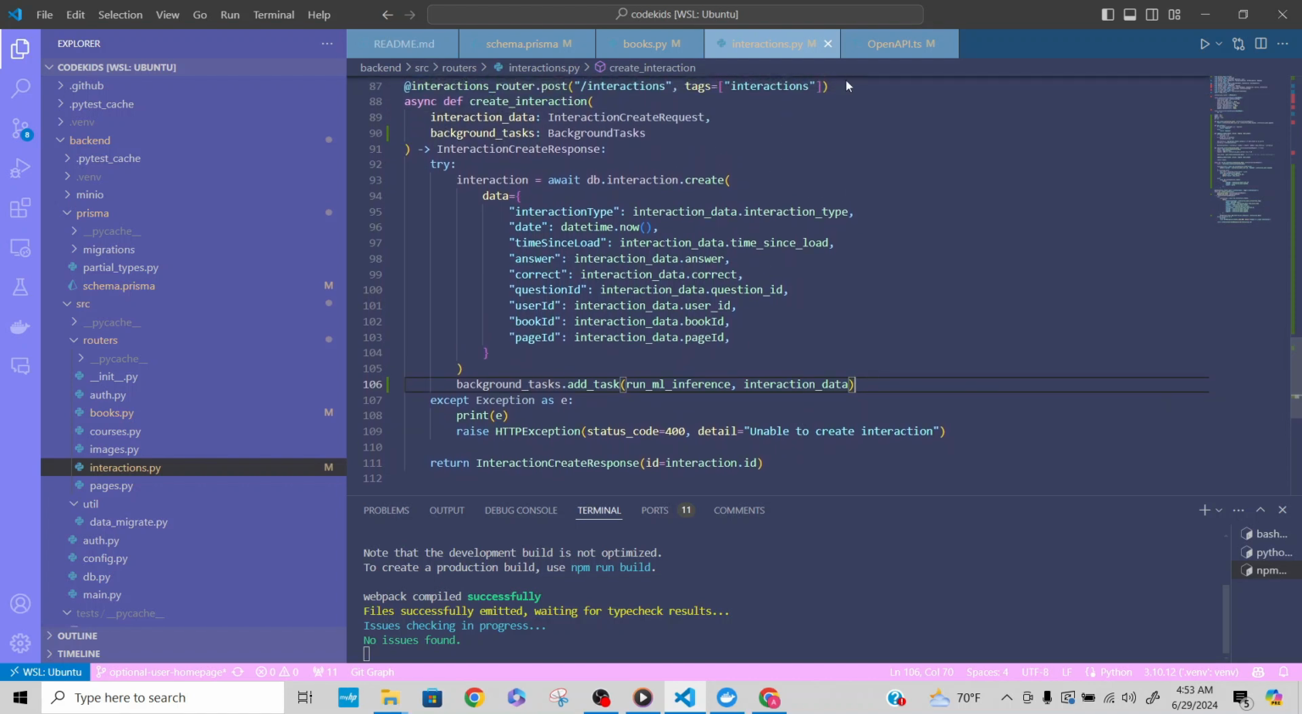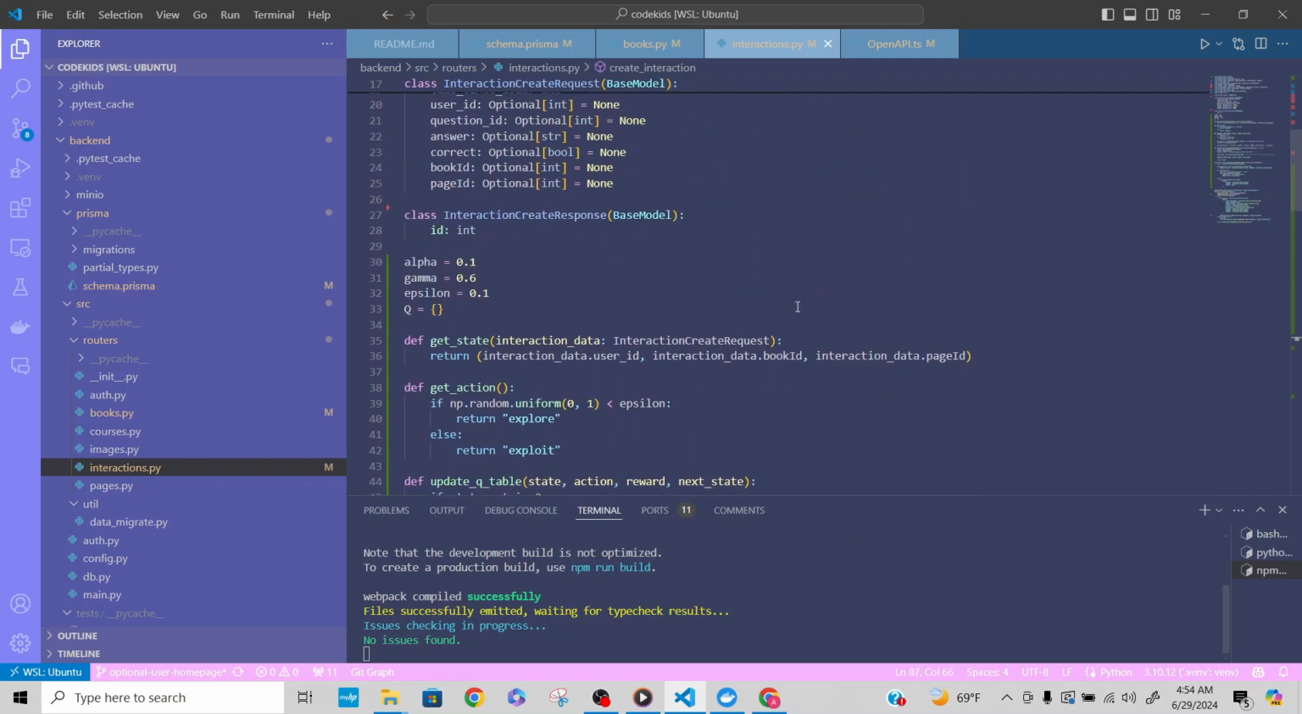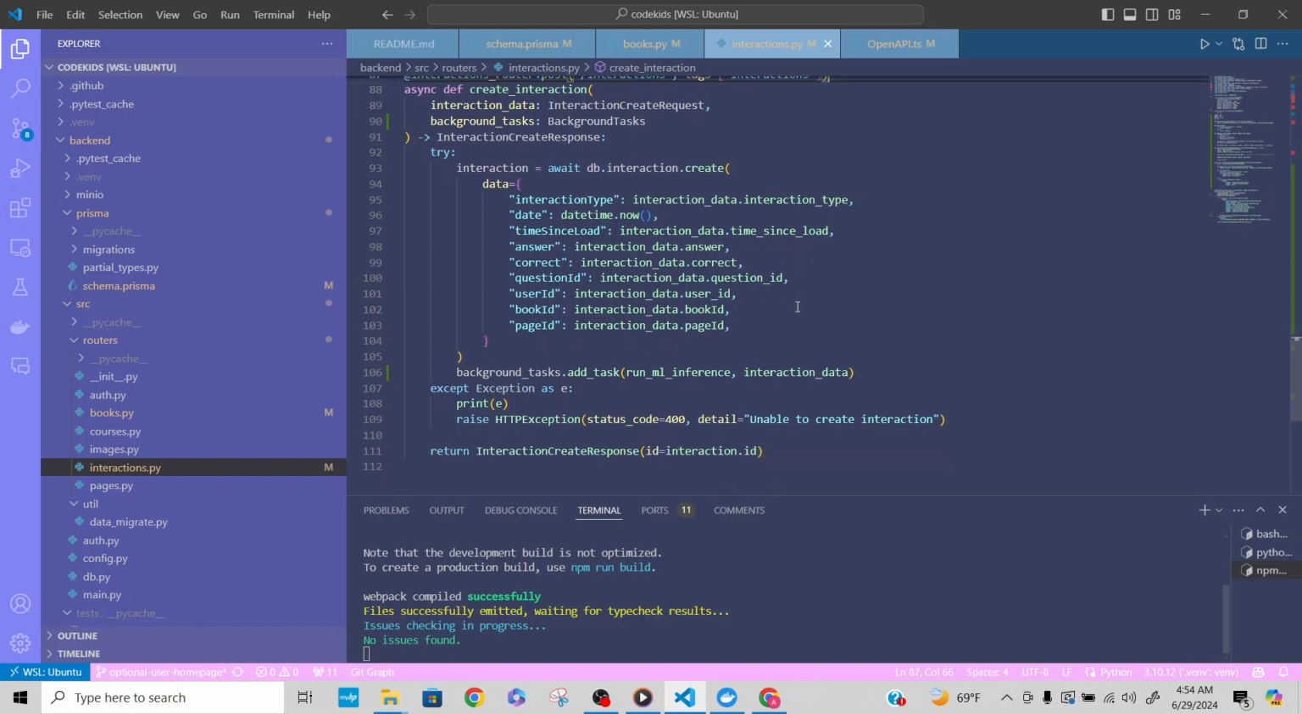This endpoint is really important because it's intended to create interactions which are processed to update user scores and inform future book recommendations, right? So our Q learning algorithm is intended to use the state, which is the user ID, book ID, page ID, and the action, so explore, exploit, right? To technically learn and improve the recommendation system over a long period of time. So yeah, that's that.